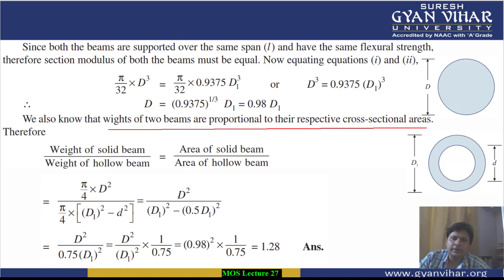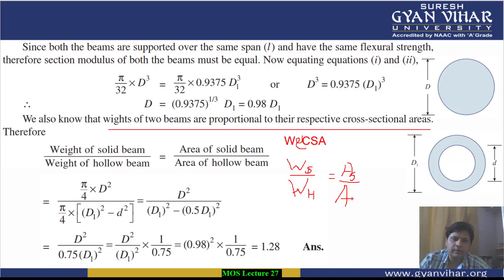that the weights of two beams are proportional to their respective cross-sectional areas. Getting my point? This means, students, that the weight of a beam is directly proportional to cross-sectional area. Alright. So this means that we can write W_S upon W_H, for the solid beam and the hollow beam, as area of solid upon area of hollow.